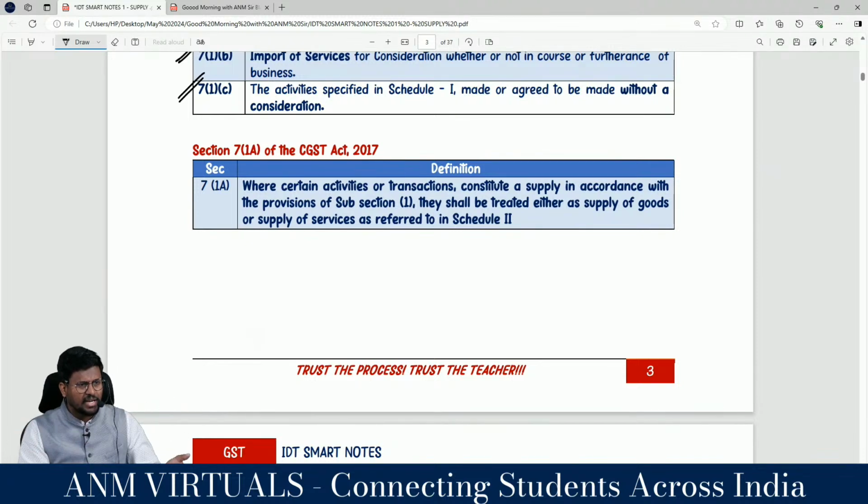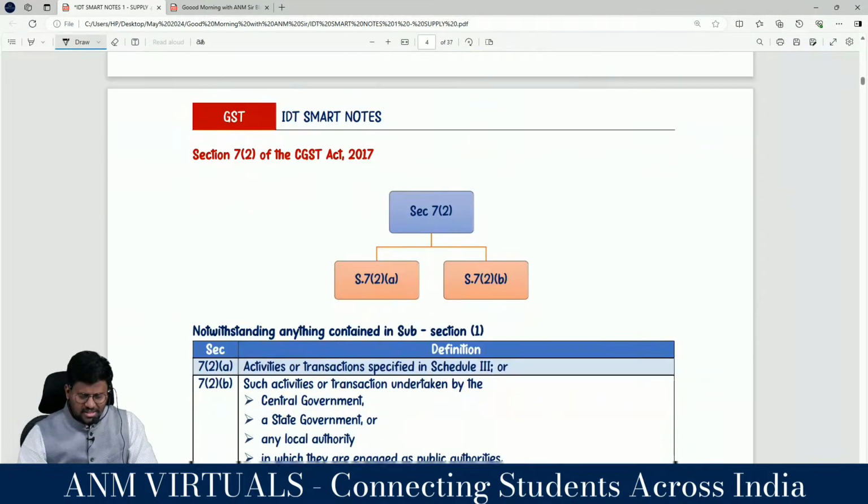you have to segregate that into either supply of goods or supply of services as per section 7 subsection 1A, where certain activities or transactions constituting a supply in accordance with the provisions of section 7 shall be treated as either supply of goods or supply of services as referred to in Schedule II. In case it falls under 7 subsection 1A, we have to treat it either as supply of goods or supply of services. That's the important section 7 subsection 1A. It should be read with Schedule 2, which is classification.